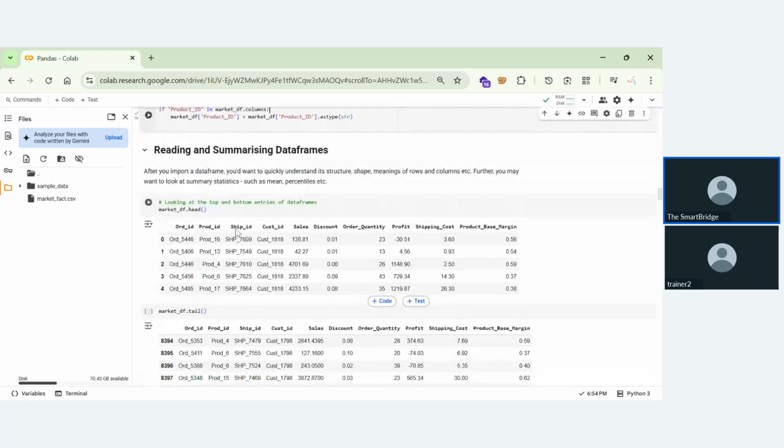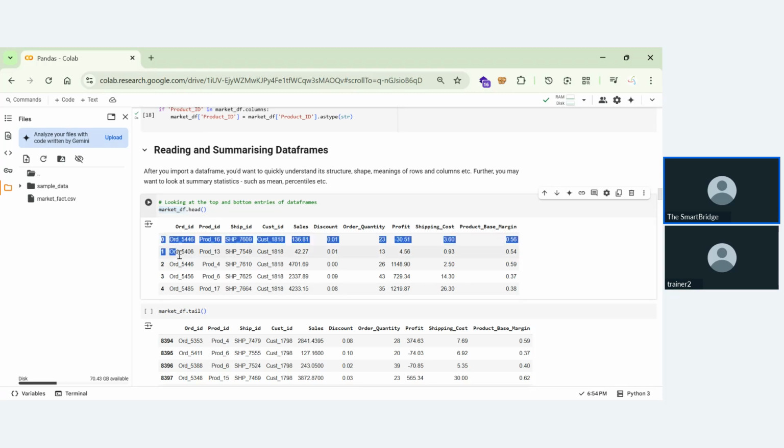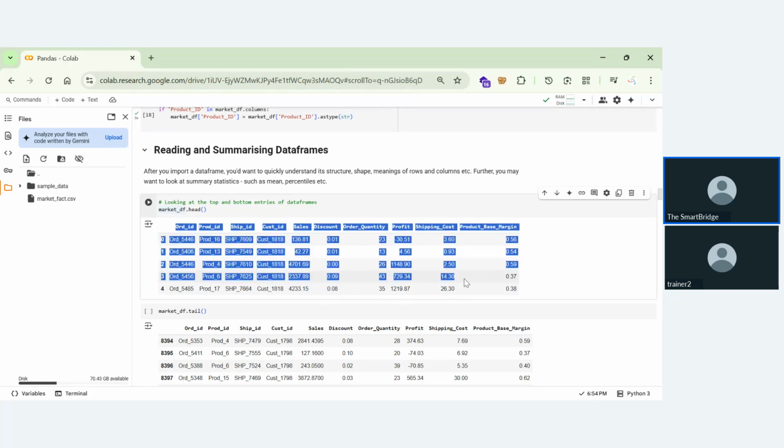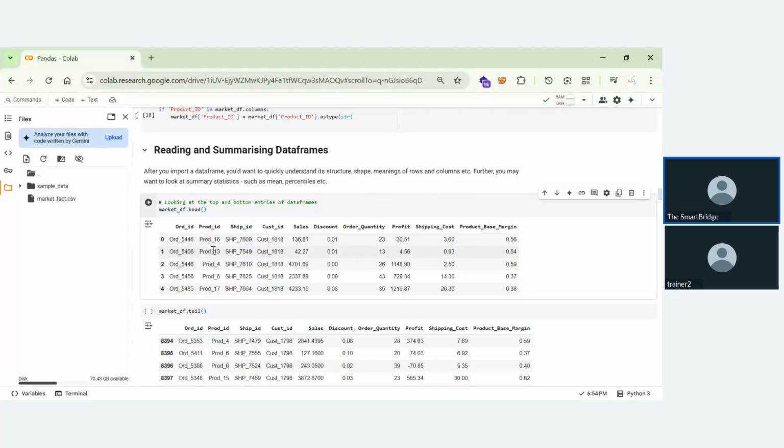So now what we're doing, we are just reading and summarizing the data frames. What are the data frames we are having? We're just reading it and summarizing what is present and what is not. Make sure this is a file name, market_df, and .head will represent the top 5 rows. You cannot overview every table, so with .head you will see what rows and columns are there. You will get to know the data frame, the data set you are performing operations on.